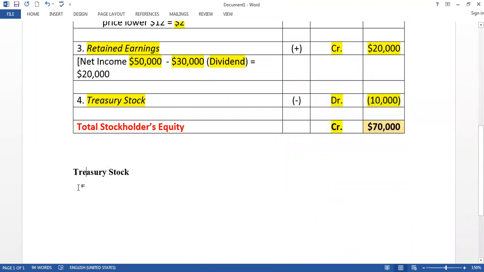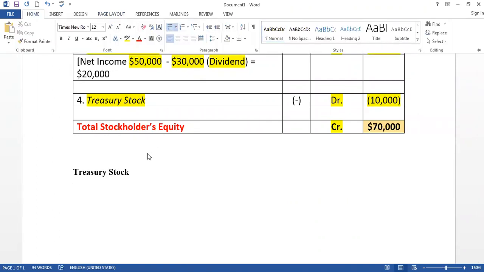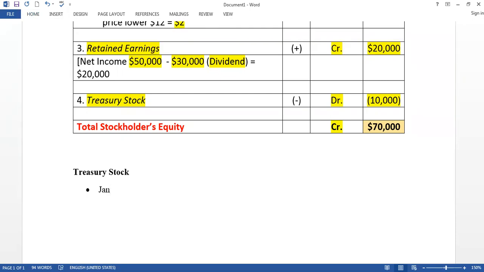So what is treasury stock? According to this example, for example, January 1st, 2020, ABC company issues common stock, 10,000 shares.